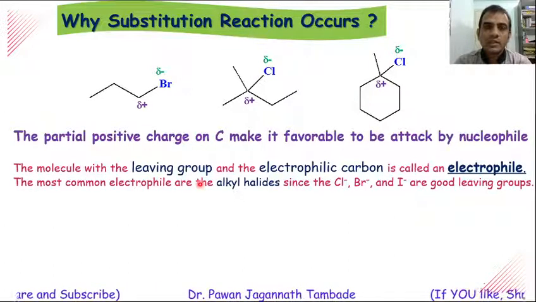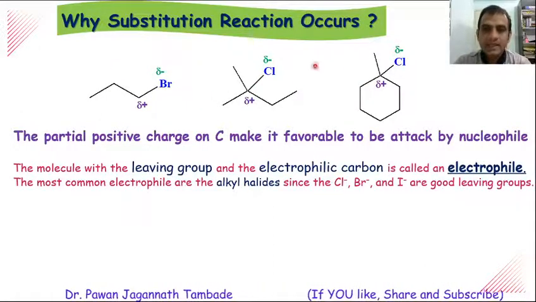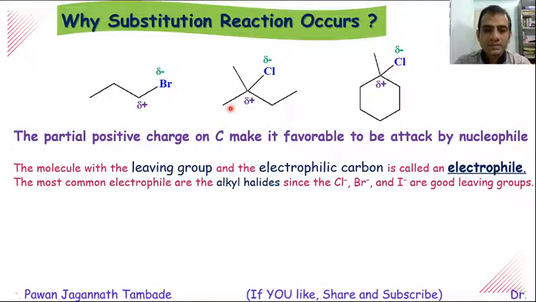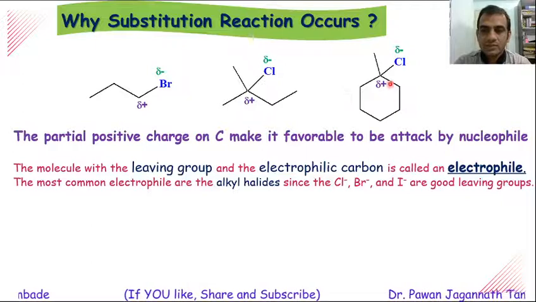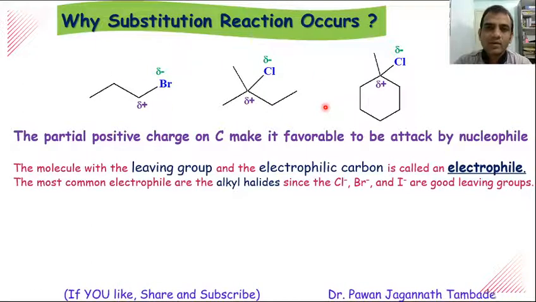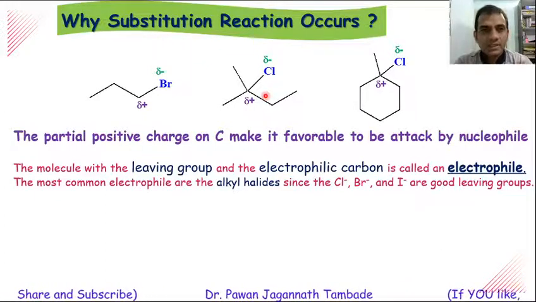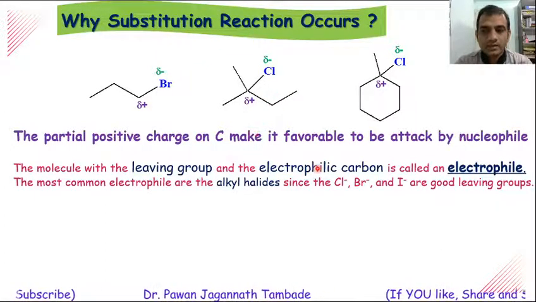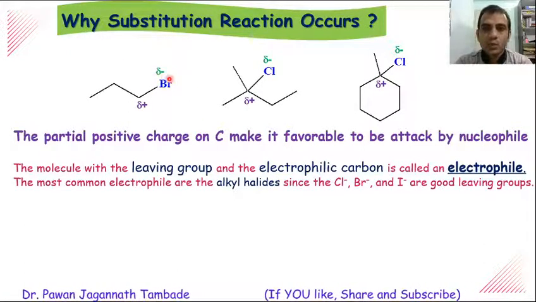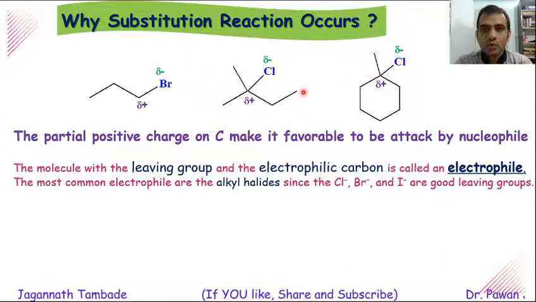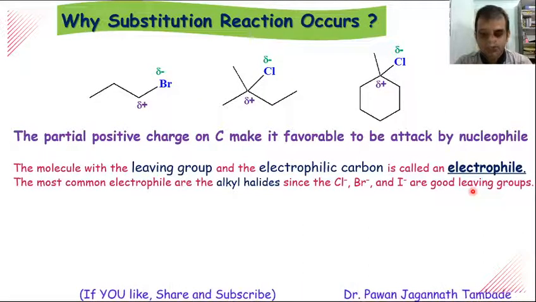The molecule with the leaving group and the electrophilic carbon atom, that is these alkyl halides, are normally called electrophiles. The most common electrophiles are alkyl halides, as we saw in these examples. But apart from alkyl halides, there are many other electrophilic species which we will see in the next lectures. In this electrophile, these halogens, that is bromo, chloro, iodo, or OTs, OMs, are called leaving groups.